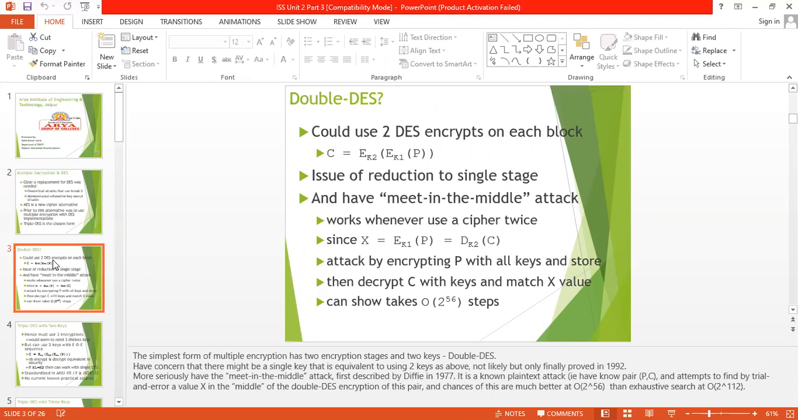Basically, double DES is the simplest form of DES multiple encryption, where we use two encryption stages and two keys. We have seen that C equals E K2 of E K1 of P, where K1 and K2 are the keys and P is the plaintext, so encryption is applied two times. So this is the basic idea of double DES using two keys.